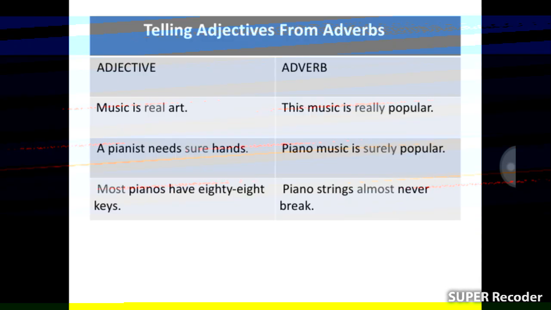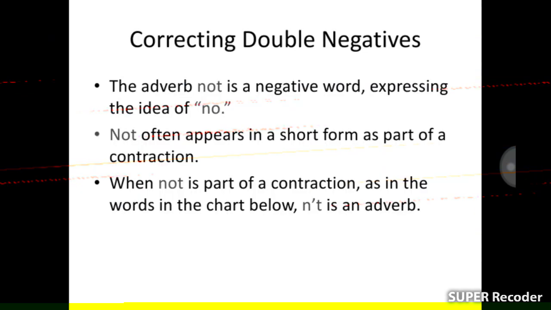Telling adjective from adverb. Adjective: Music is real art. Adverb: This music is really popular. Adjective: A pianist needs sure hands. Adverb: Piano music is surely popular. Adjective: Most pianos have 88 keys. Adverb: Piano strings almost never break. Here, real, sure and most are adjectives. Really, surely and almost are adverbs.